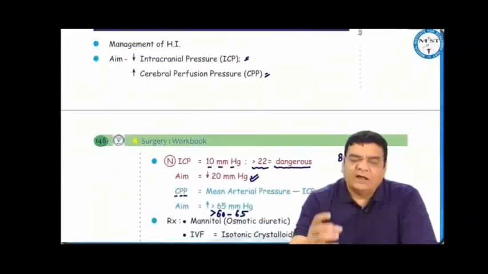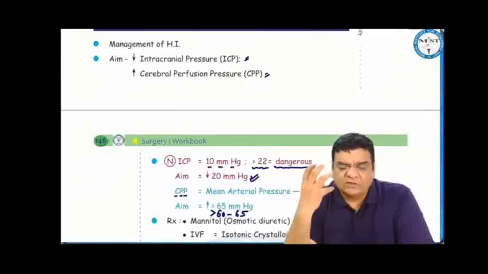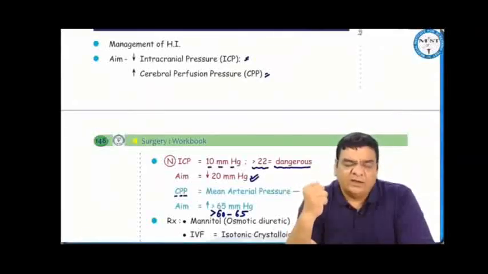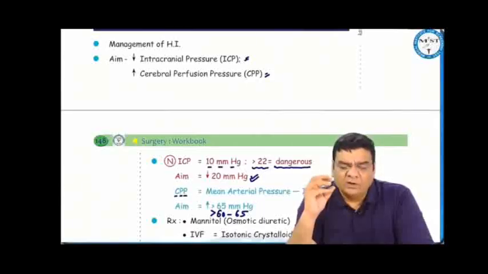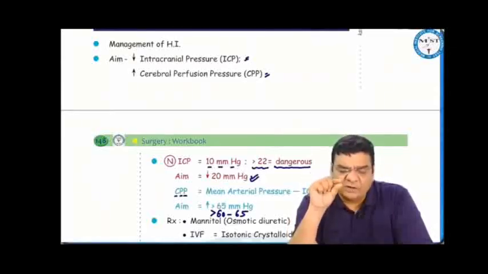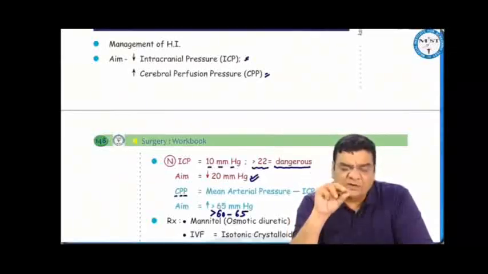Management of head injury: as we know, the brain is surrounded by the skull and there is no extra space in the skull which can accommodate any external thing. Whenever something extra comes into the brain, whether it is air, blood, fluid, or tumor, there is fighting for space inside the brain, which increases the intracranial pressure. If the intracranial pressure increases, then the cerebral perfusion pressure, that means the pressure at which the blood is being perfused to the brain cells, will decrease, and this will decrease the oxygen supply to the brain cells.